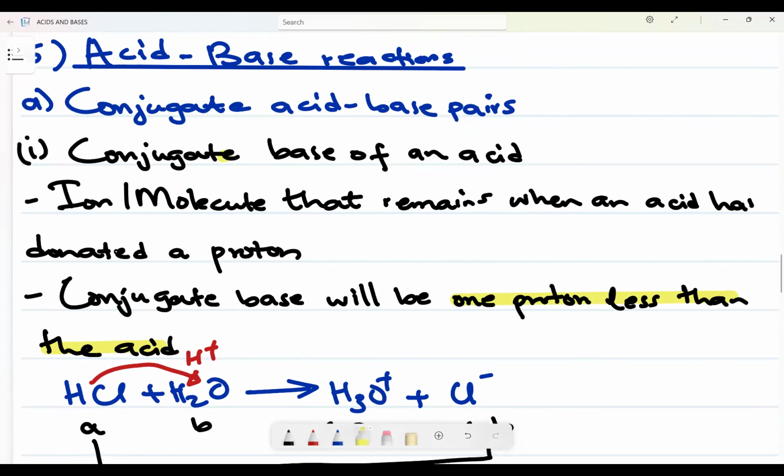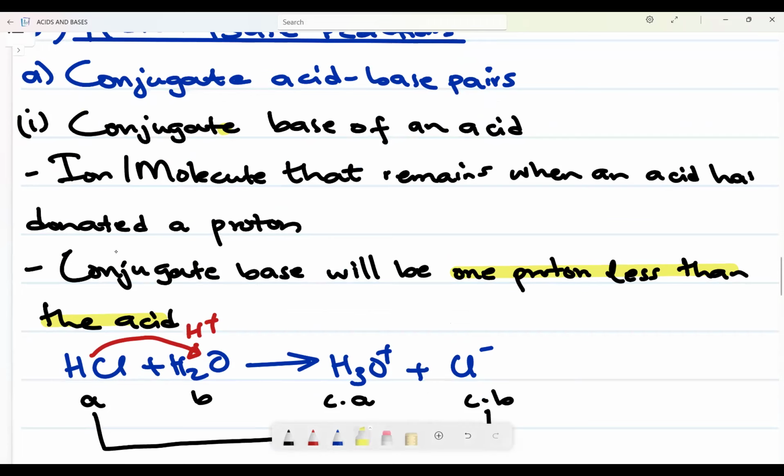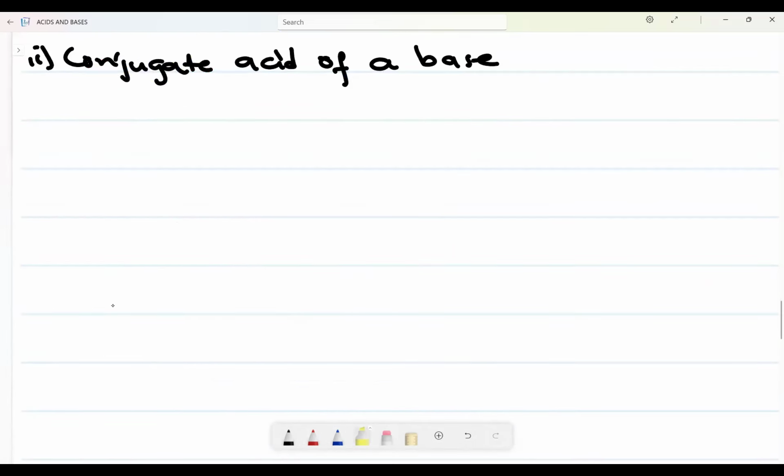There we said this will be the ion or molecule that remains when an acid has donated a proton. Remember, an acid will donate. When it donates, it will have something that is left. But here, a conjugate acid of a base will be what is formed when a base accepts. Remember, when I accept something, it means now I will form again. But when I lose something, it means I will have the remainder of whatever I did not lose.